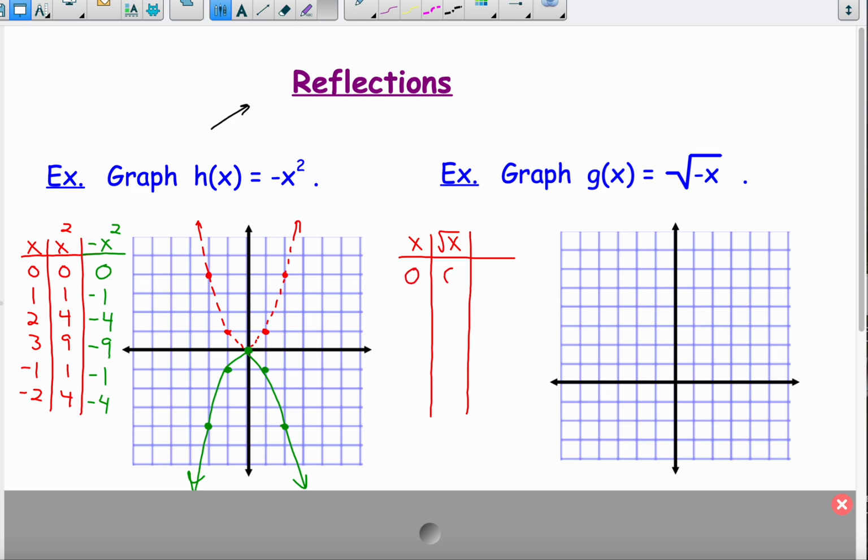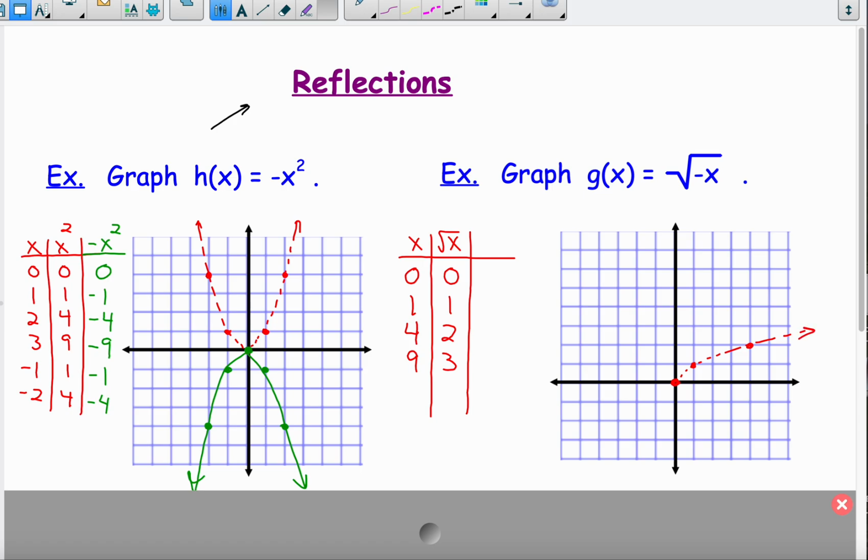So 0, square root of 0 is 0. 1, square root of 1 is 1. 4, square root of 4 is 2. And the square root of 9 is 3. So let's graph that. 0, 0, 1, 1, 4, 2, and everything else is going to be off my graph here. But there's your parent function, just the square root of x.